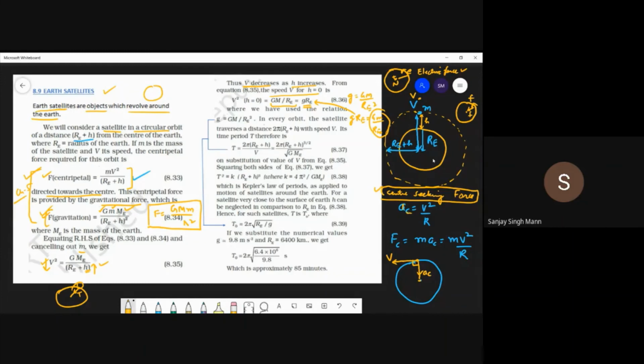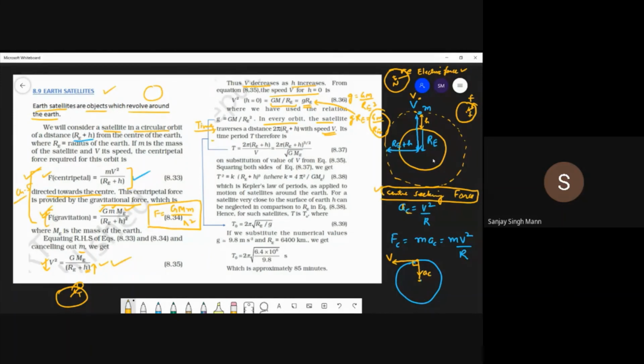Okay, so in every orbit, the satellite, now this thing is over. We have found this velocity at a particular height, this relation. Now what we are going to do is find the time period, because whenever we have a circular motion, uniform circular motion with constant speed, we always find the time period of the revolution. Okay, so the time period of one revolution.